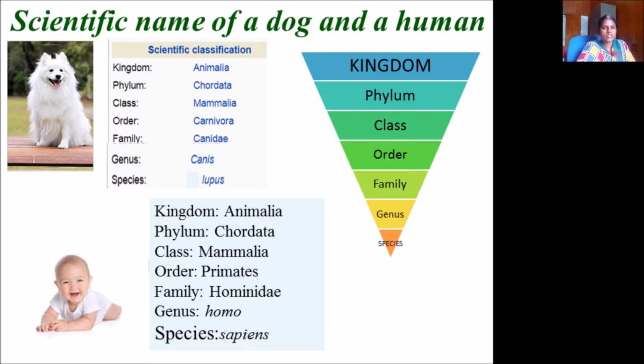Here you can see a human. The kingdom of human is Animalia, phylum is Chordata, class is Mammalia, order is Primates, family is Hominidae. Genus is Homo and species is sapiens. So this is the order, the hierarchy of classification.